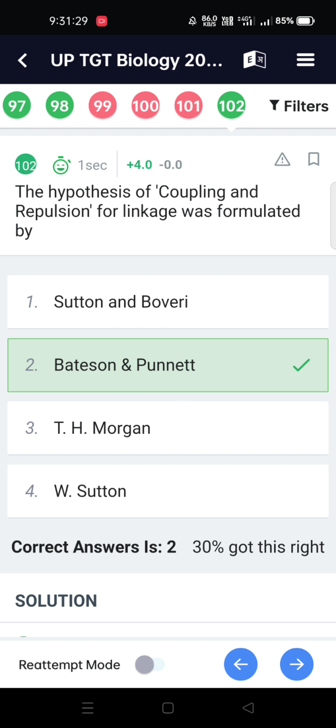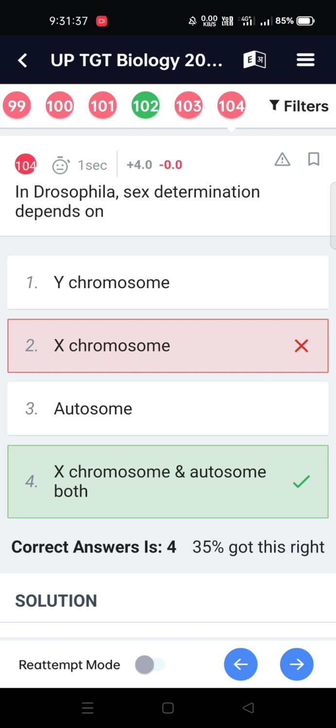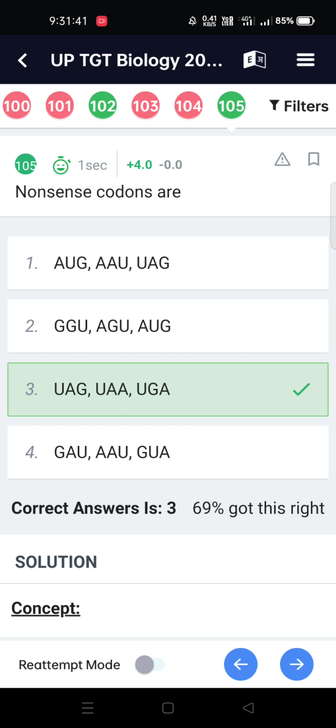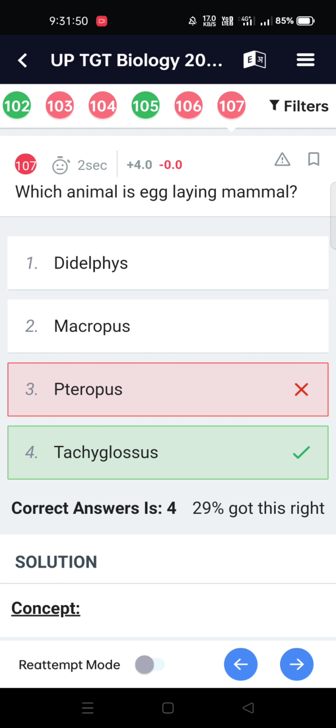The hypothesis of coupling and repulsion for linkage was formulated by Bateson and Punnett. Balanoglossus is commonly known as tongue worm. In Drosophila, sex determination depends on the X chromosome and autosomes both. Nonsense codons are UAG, UAA, and UGA. In which stage does the centromere divide into two? Anaphase 2.